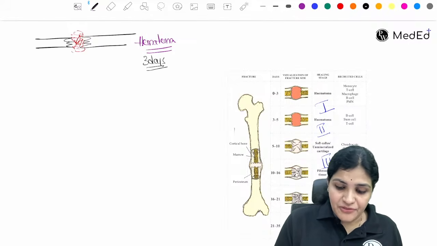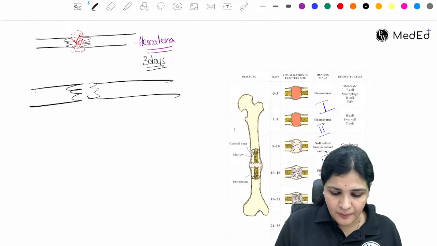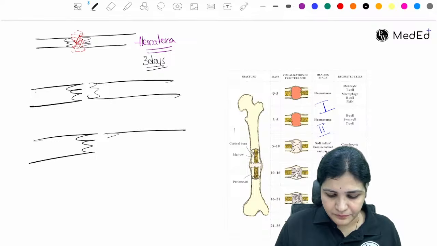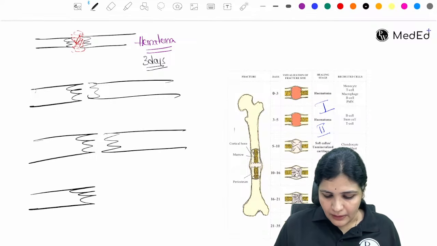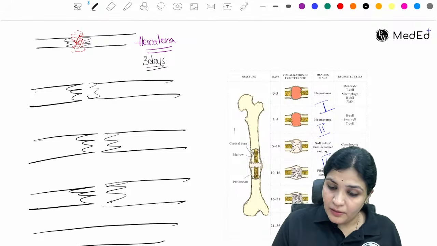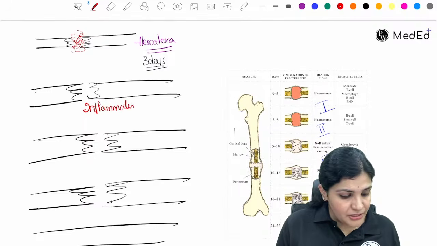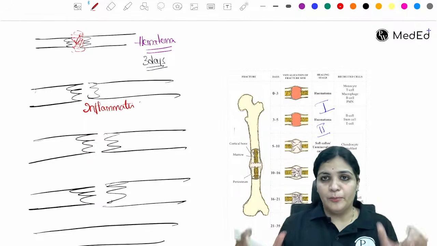So soon after 3 days, what happens? Now there will be the stage of inflammation which is setting in. So this is the inflammation, right? So what happens in inflammation? Now there is a signaling of the body which is happening.